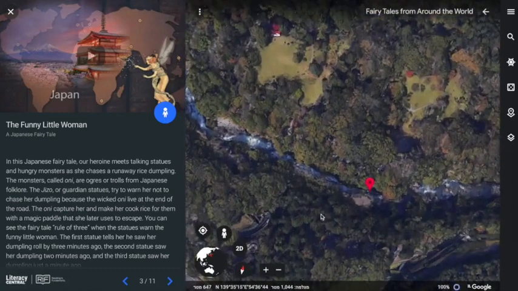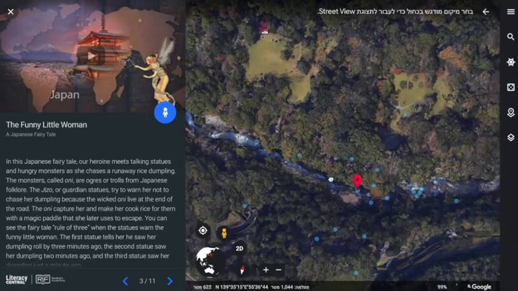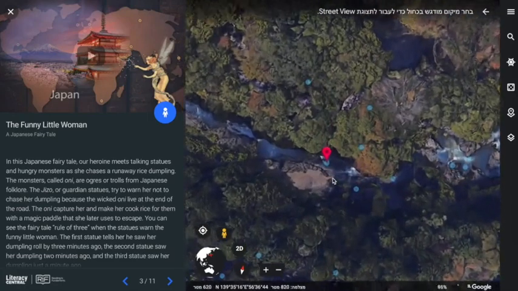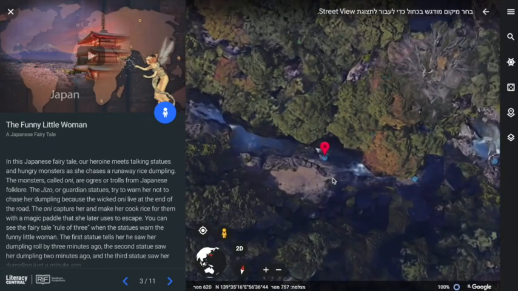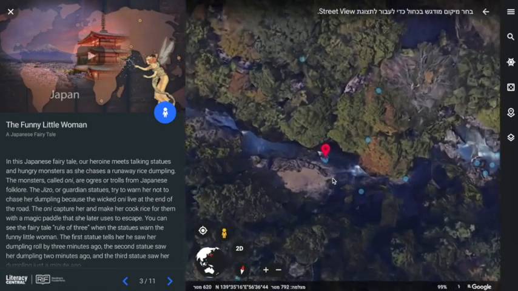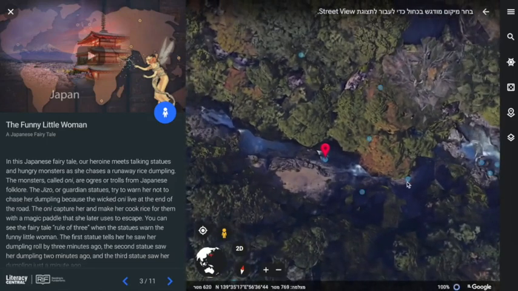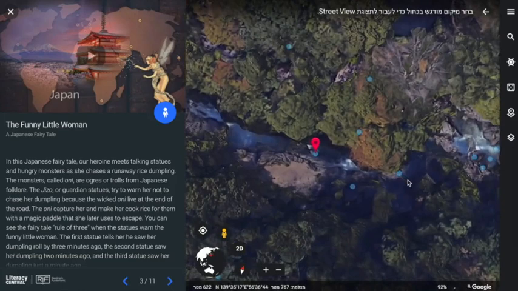Nice. Alright, let's click on the yellow person again, and then you see many dots appear. Each dot represents a photo, a 360-degree angle photo. So I can zoom out, I can zoom in, and some of the dots reappear or disappear. It really depends, so you gotta be aware of that and play with the zoom.